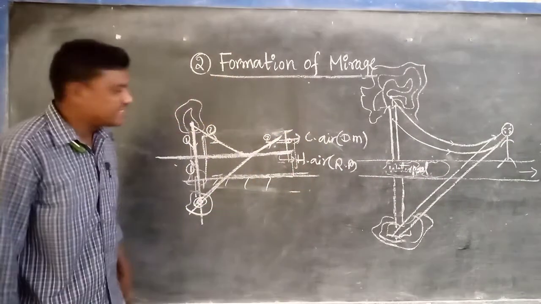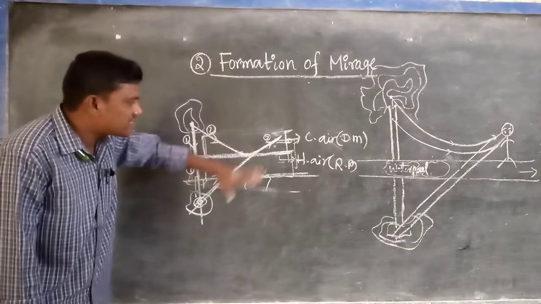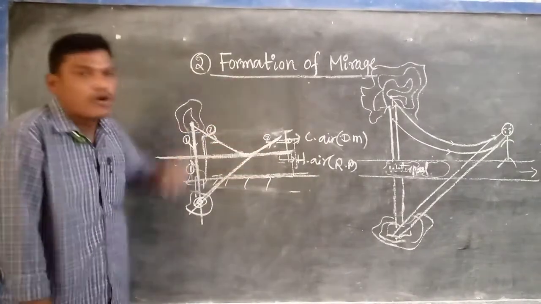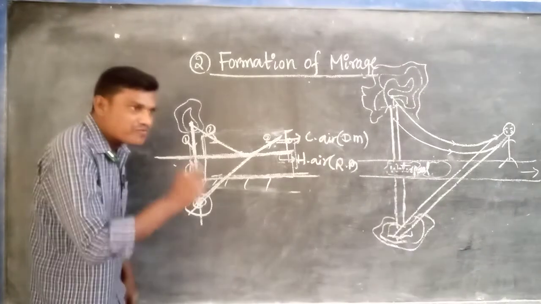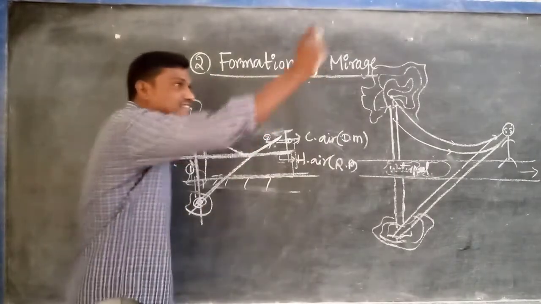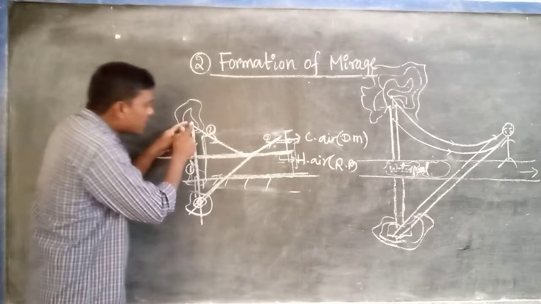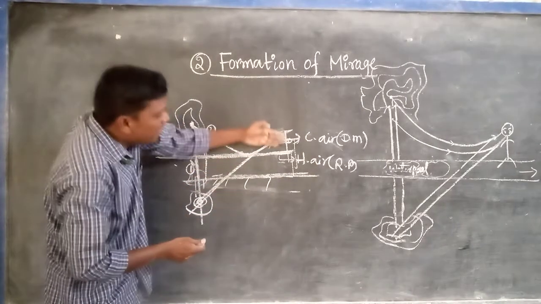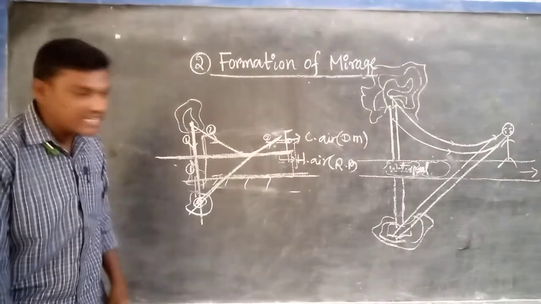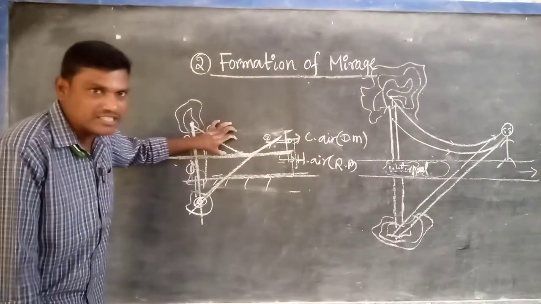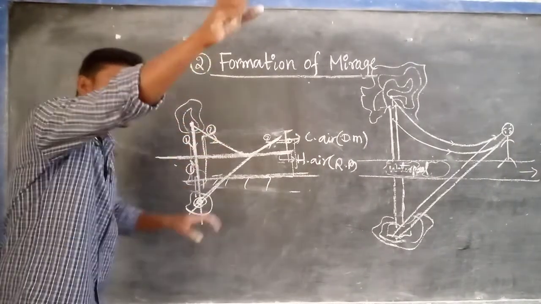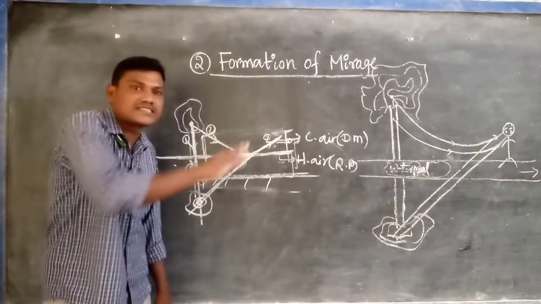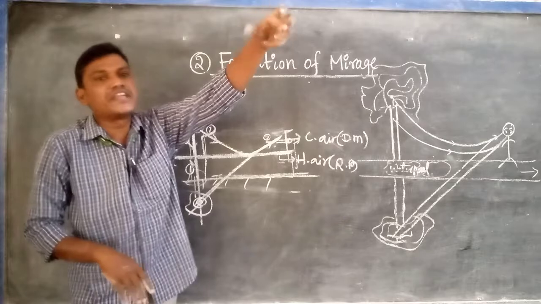Okay, what is the reason? During the summer season, near the surface of the earth, hot air is present. As we go up, cold air is present. That's why, if you consider a tree at a distant position from you, the rays coming from the distant tree behave as if traveling from a denser medium to a rarer medium. So what about the rays coming from the tree? Not all the rays undergo T.I.R. Only some of the rays, at that particular angle of view, appear.